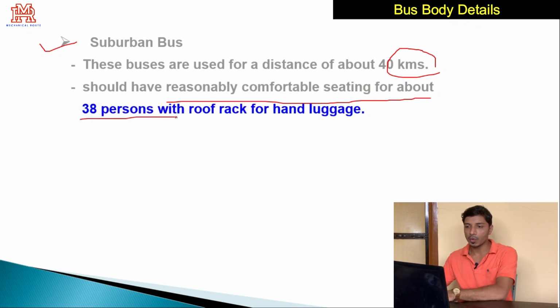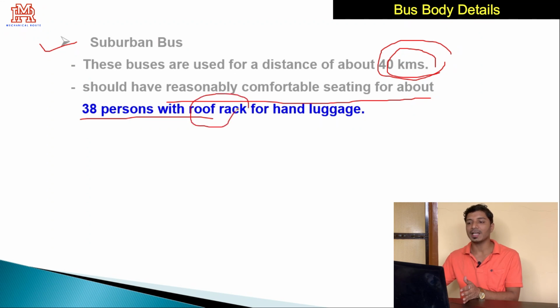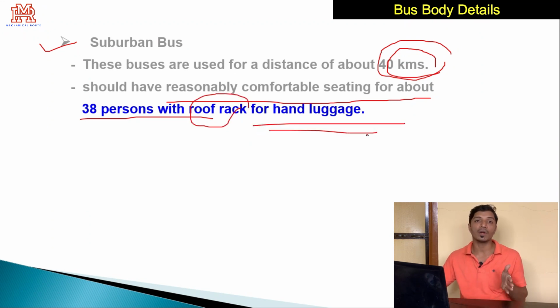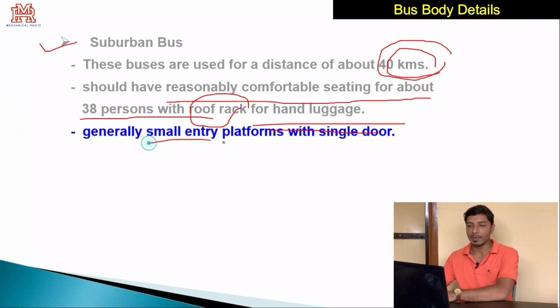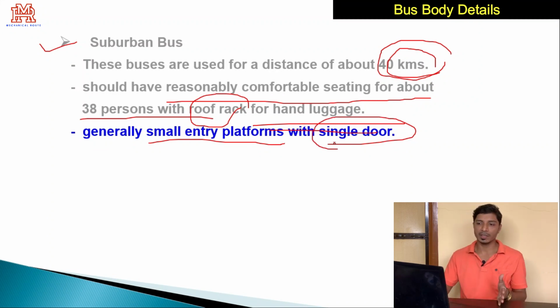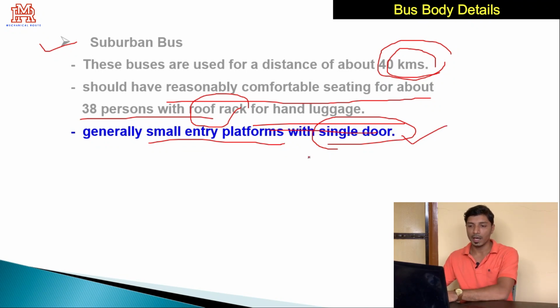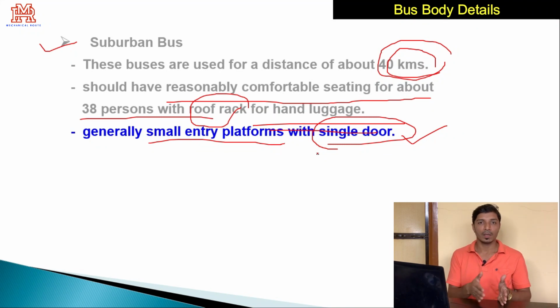About 38 persons with a roof rack. Obviously, as the distance is increased, luggage space should be provided. But as this distance is only 40 kilometers, there is only a roof rack for hand luggage. Only a provision for hand luggage. And generally, small entry platforms with single doors. As I said, this is used to join small towns or small cities, so a single door is enough, and even the stops are at larger distances.